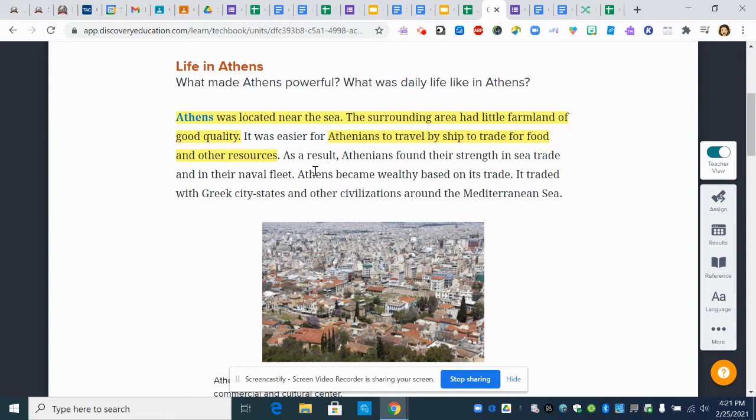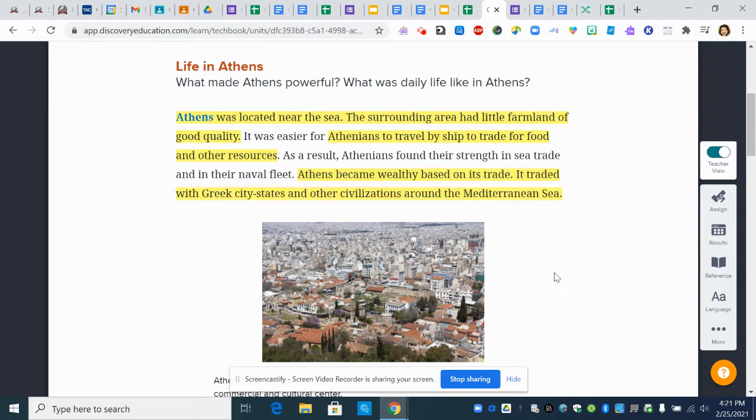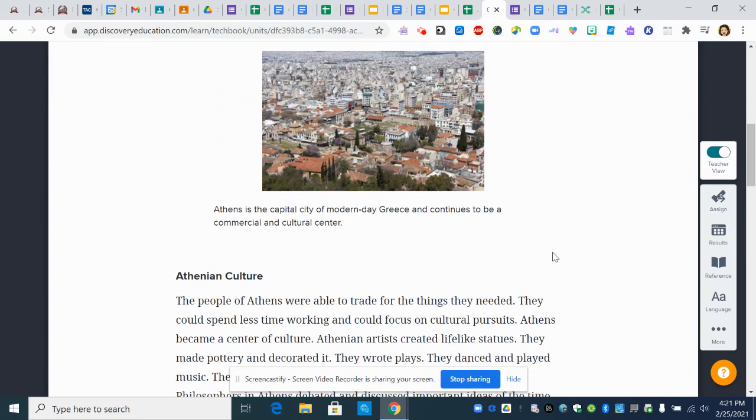Because of that, Athens became wealthy based on trade. Okay, so all of this is important. There is a picture of Athens. Athens was the first capital city in Europe, and it continues to be a really strong modern day city.